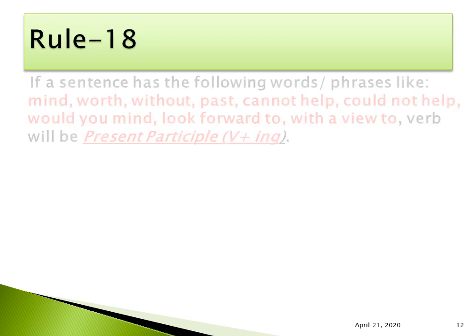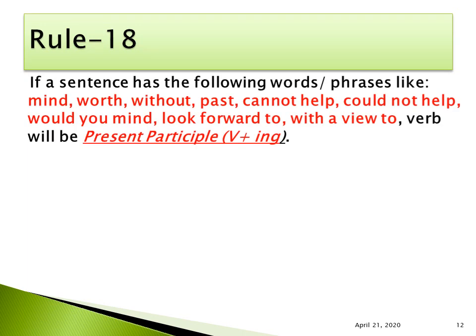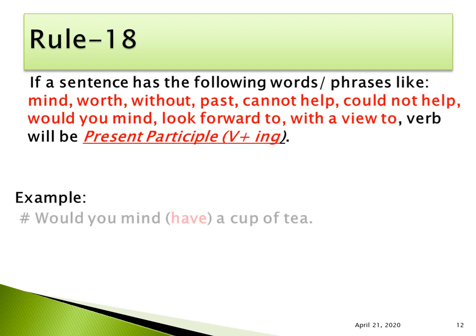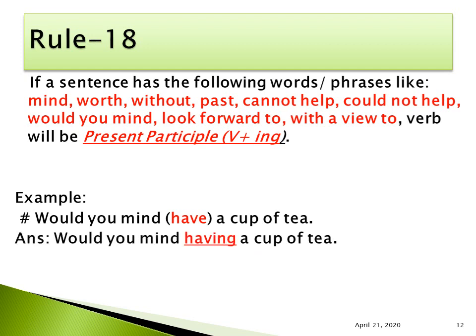Rule number 18. If a sentence has the following words or phrases like mind, worth, without, past, cannot help, could not help, would you mind, look forward to, with a view to, after that the verb will be in present participle. That means you have to add ing with the main form of verb. So let us see an example. Would you mind have a cup of tea? So the phrase is would you mind. After that the verb will be present participle. So the answer will be would you mind having a cup of tea?